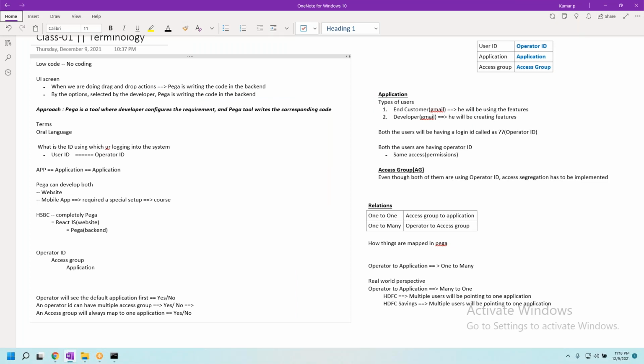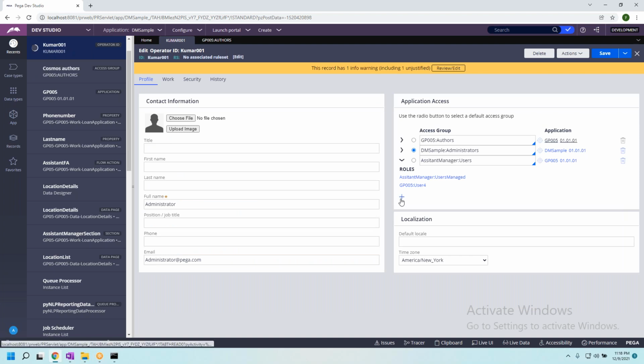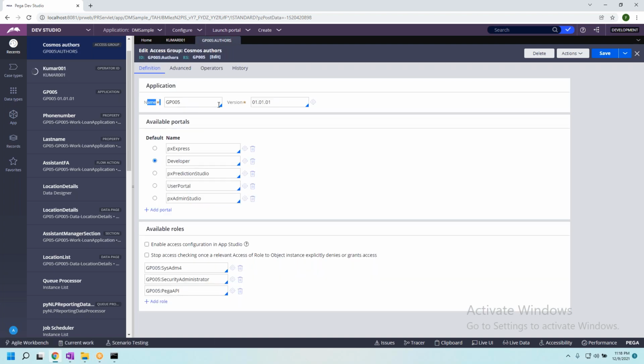Yes or no? Do you see any option where I can add another application here? No, sir. All right. Whenever you are seeing, always observe. If you have an option to add further, you will see a plus. If you don't see it, that means only one option can be specified. Okay, am I clear?